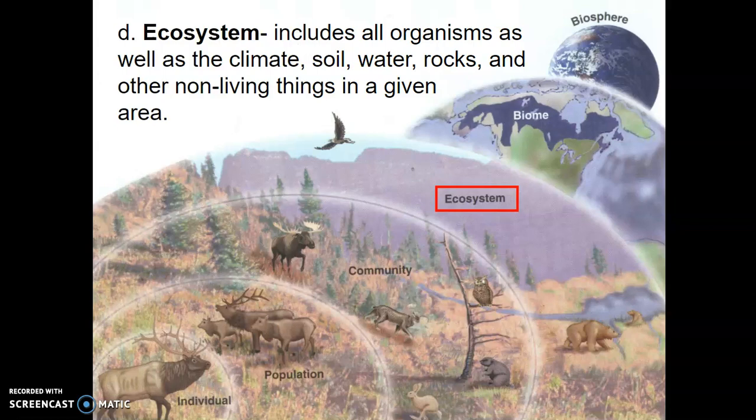And an ecosystem is not only the living things, the plants, the animals, the bacteria. It also includes all these non-living factors, okay? Anything that's not alive in that given area. So we're talking about rocks and water and soil and climate, temperature. All of that affects the ecosystem. Or if we were an ecologist studying an ecosystem, it would have to include all those things.